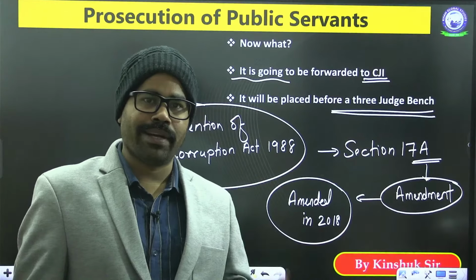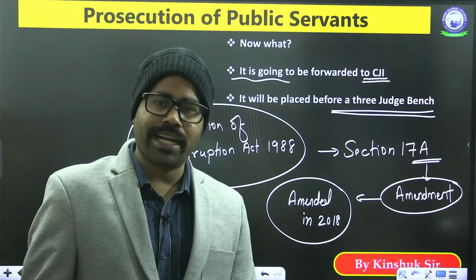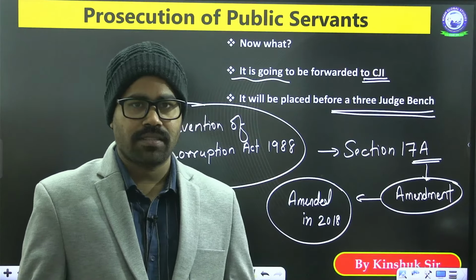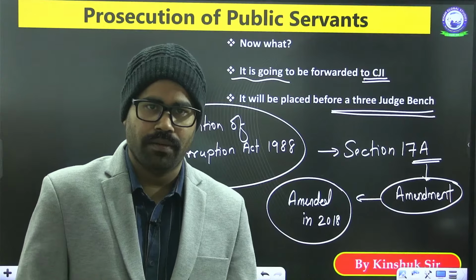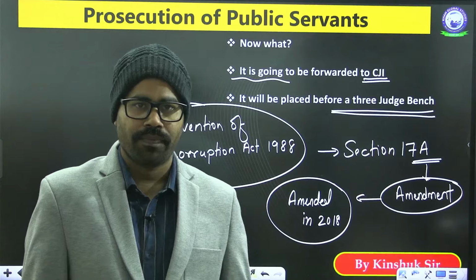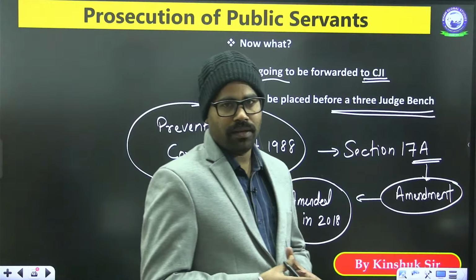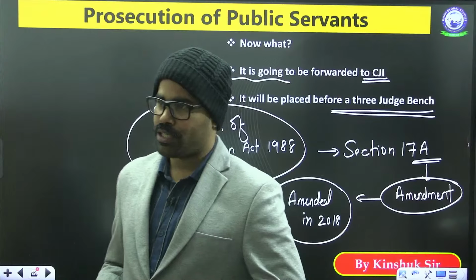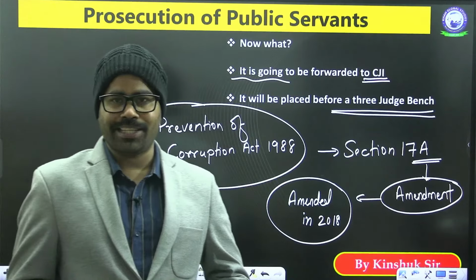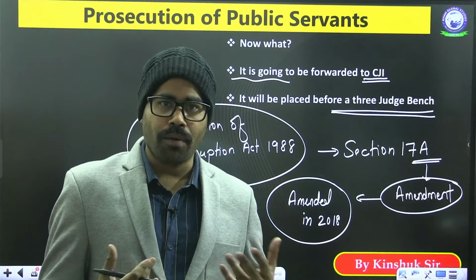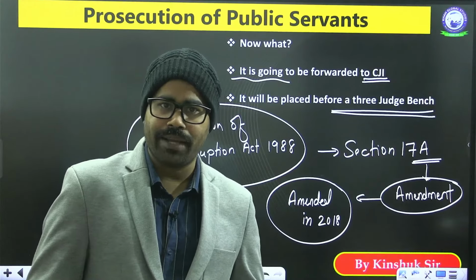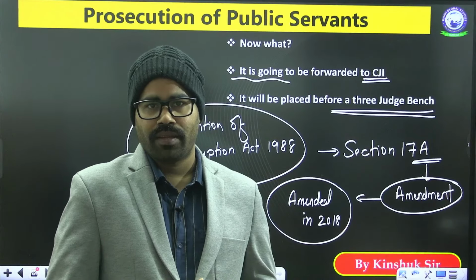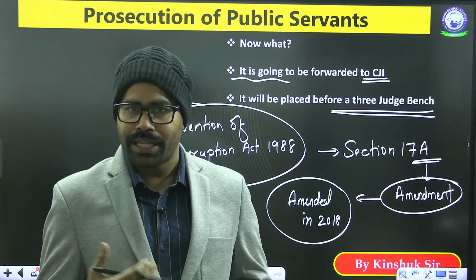So now the government believes that since we are giving that much good teaching to our IAS officers or public servants, they are very much honest people. And when we allow people to file cases against them, when we allow the police to investigate cases against them, it will be a problem in their functioning. They might not be able to function in a proper manner. If there is a regular case on them of corruption or anything, how would they work?